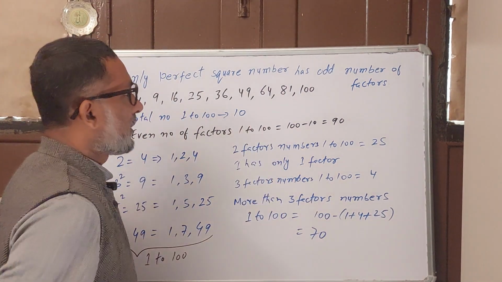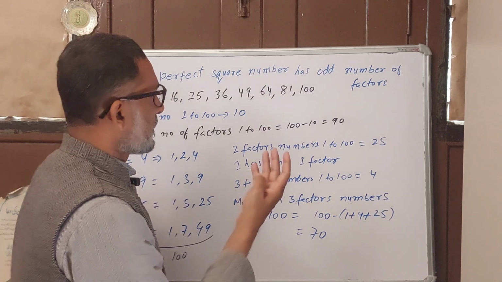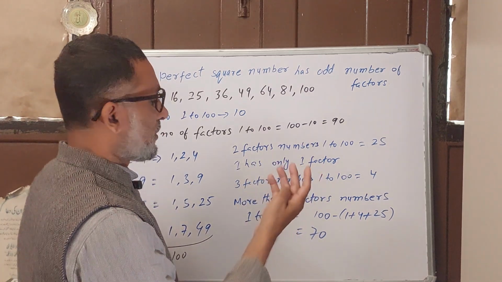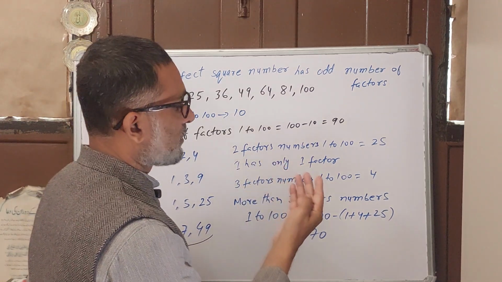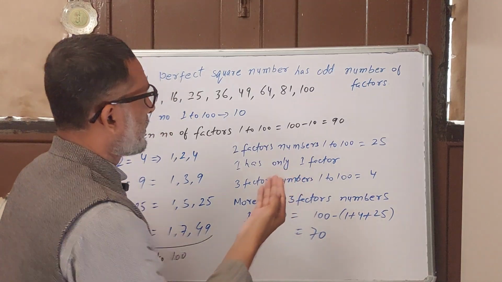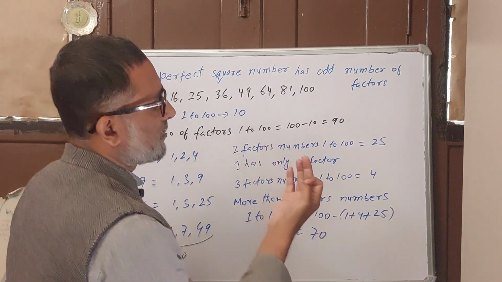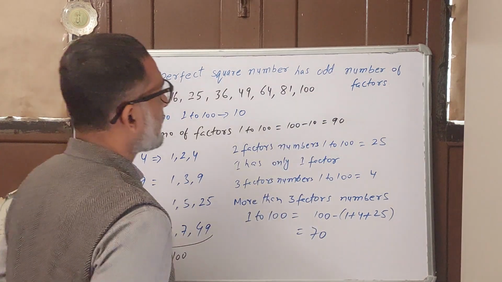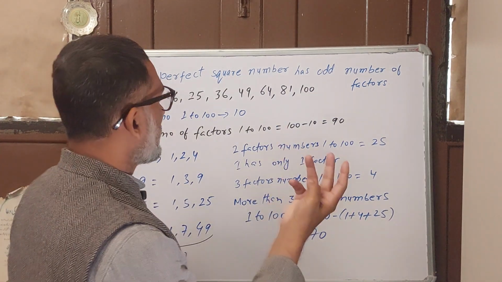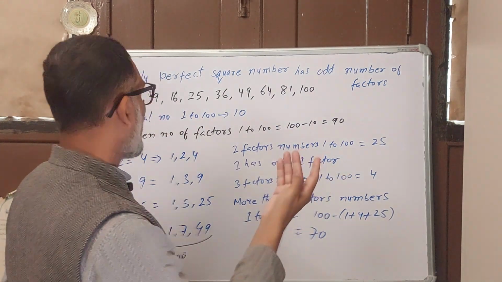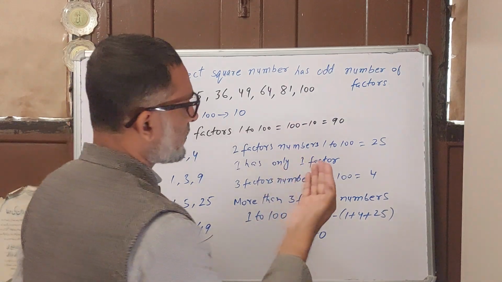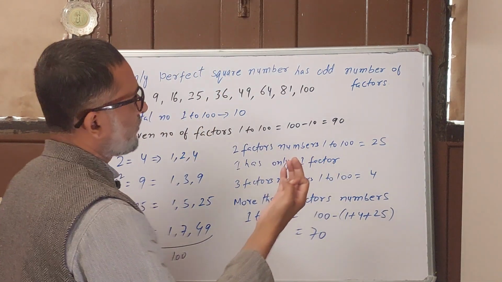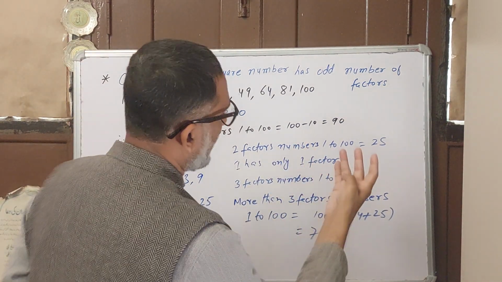And 81, how many factors? 1, then 3, then 9, then 27, then 81. So it has 5 factors. 100: 1, 2, 5, 10, 25, 50, 100.